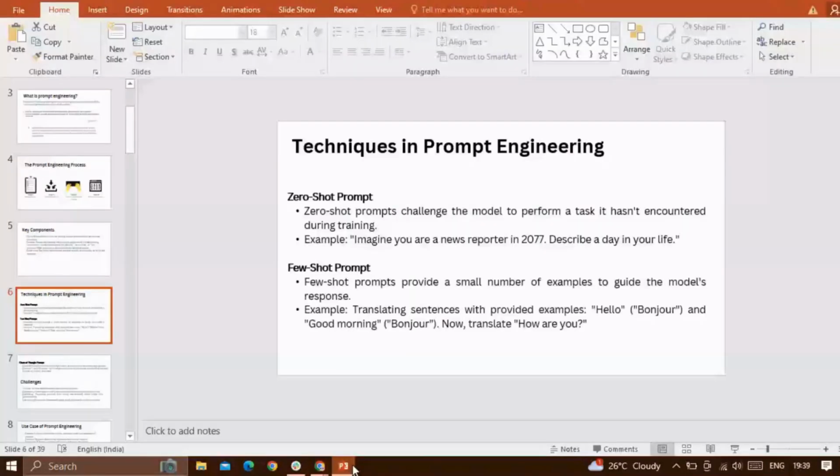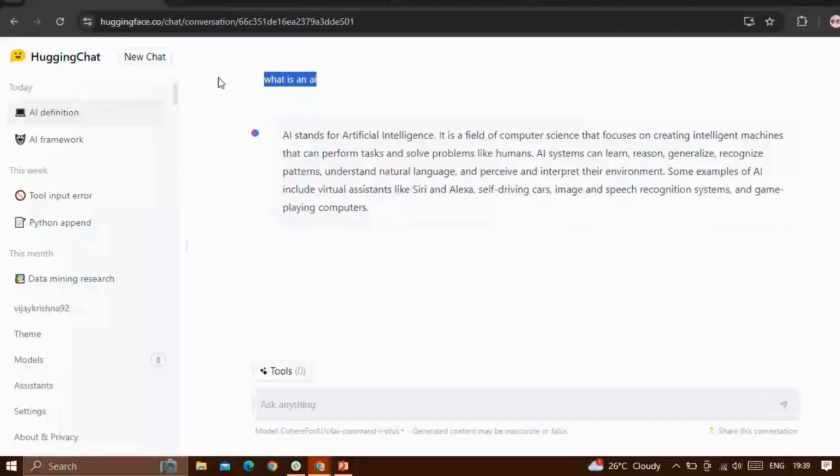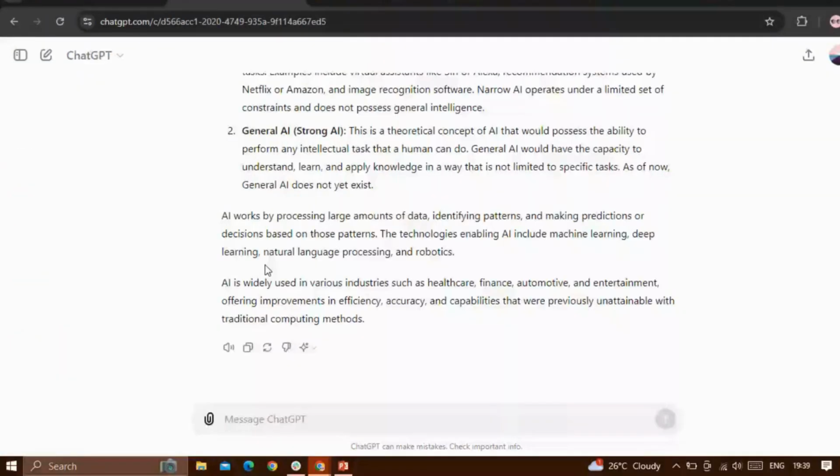Coming to the few shot prompt, here we give some examples to the LLM, and it gives the result. Let me give that same example.